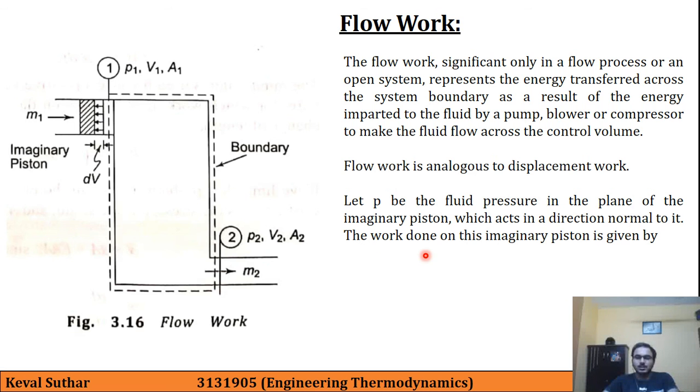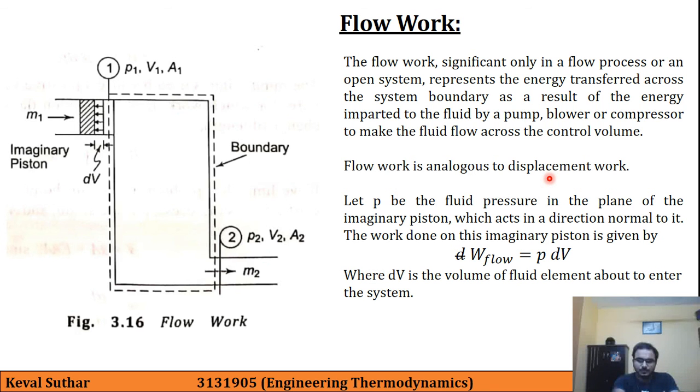So the work done on this imaginary piston is given by this formula. That is, the flow work is pressure into dV, as it is similar to displacement work. The volume dV is the volume of the fluid element about to enter the system.